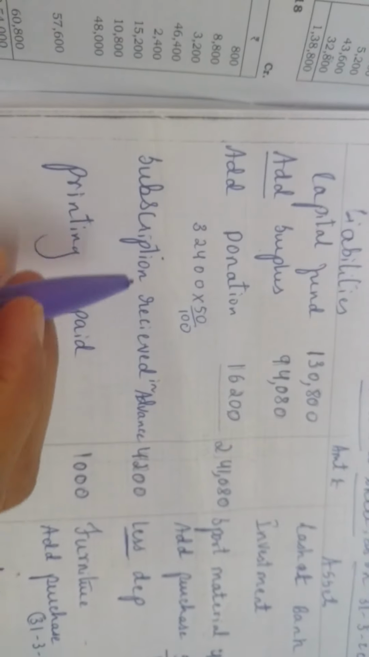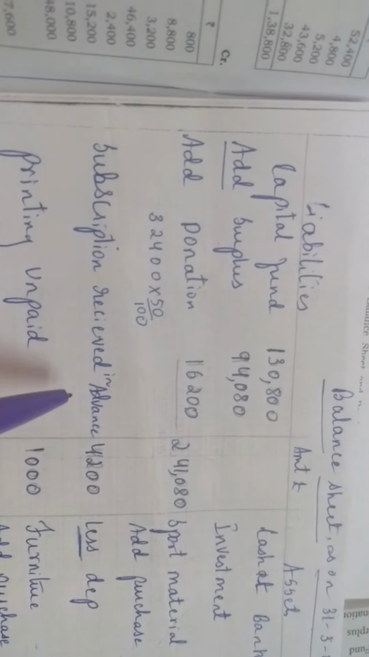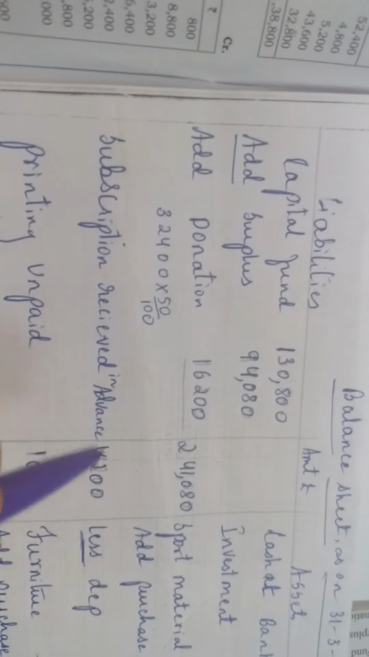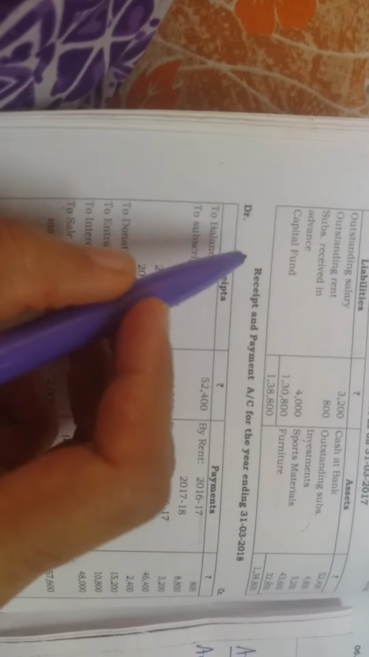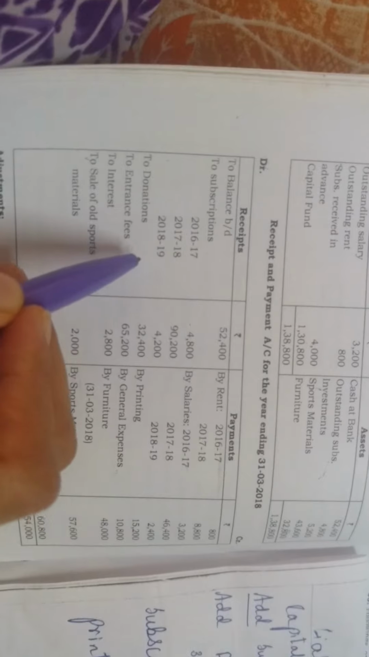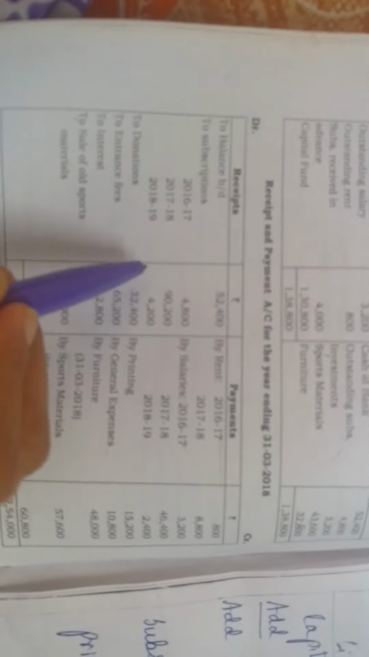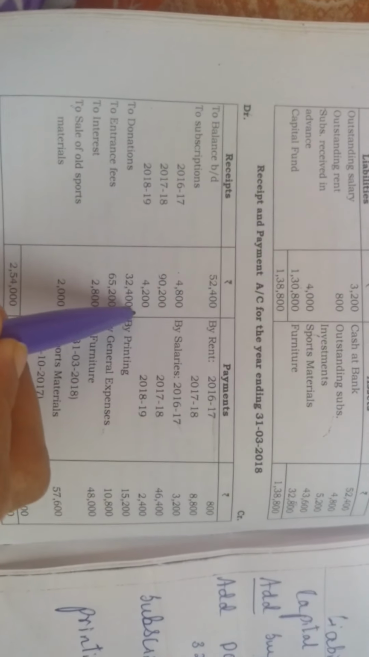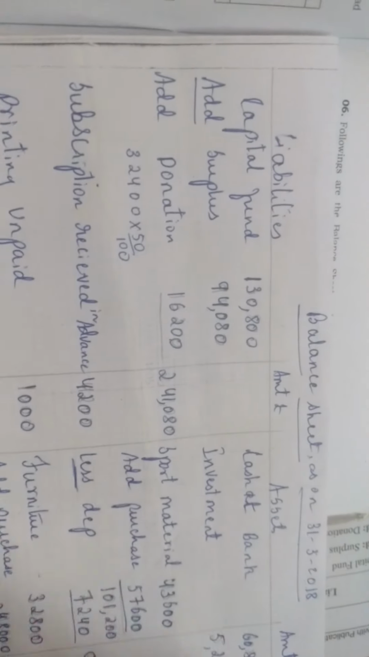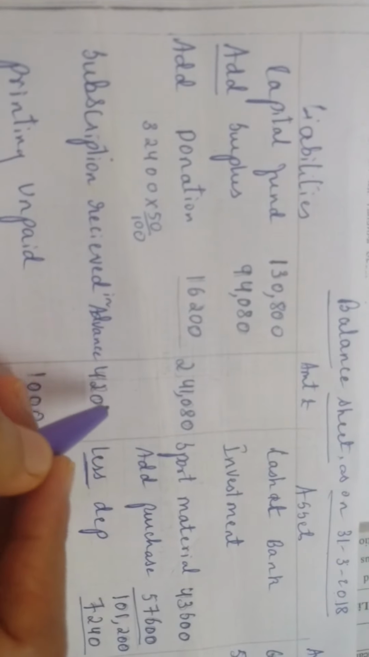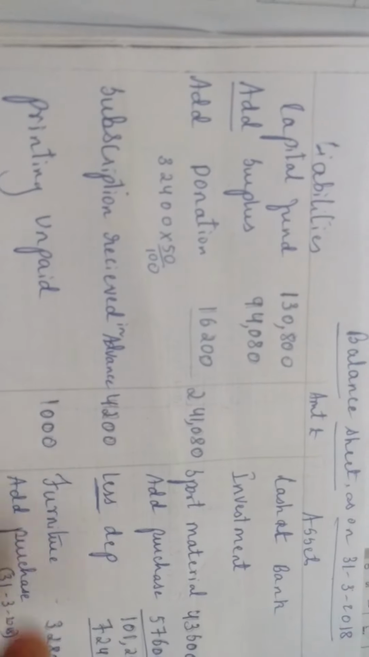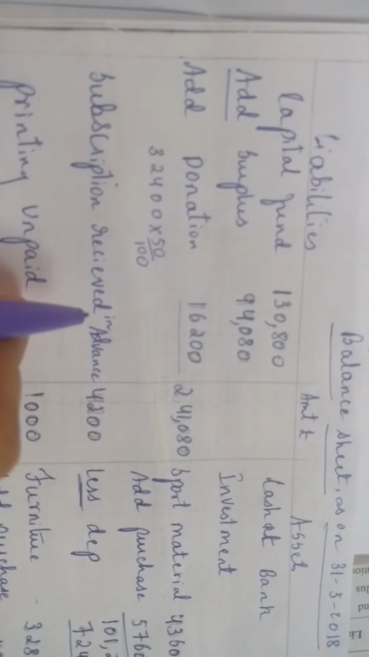Next, always remember subscription received in advance will always come in liabilities. Please make a note. Which amount are you going to write? See here, on the received side, subscription of 2018-19 is there, no? That is your advance. The subscription of 2019, that is 4,200, is your advance. This year you are doing is 2018, right? That of 2019 you have received, so that will become your advance. Subscription received in advance 4,200.